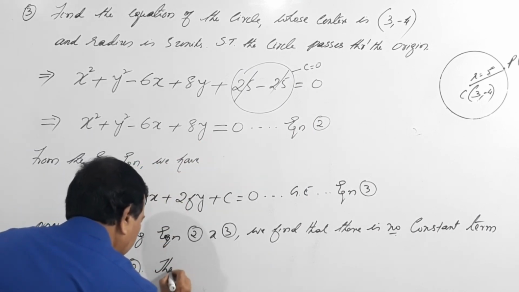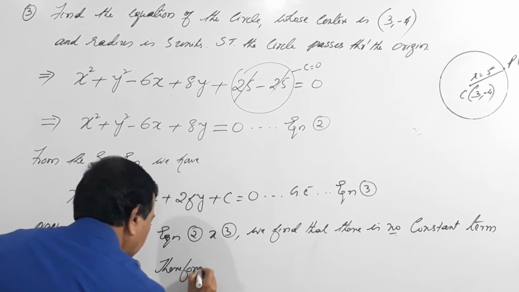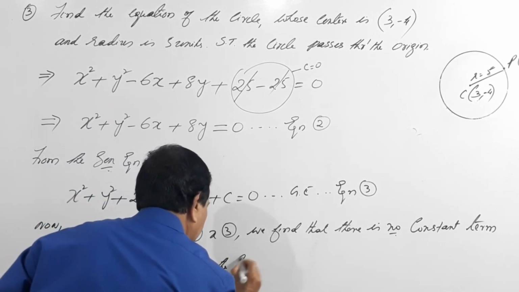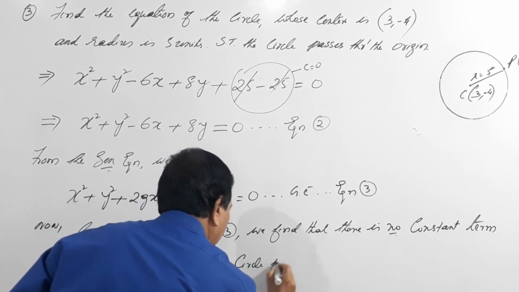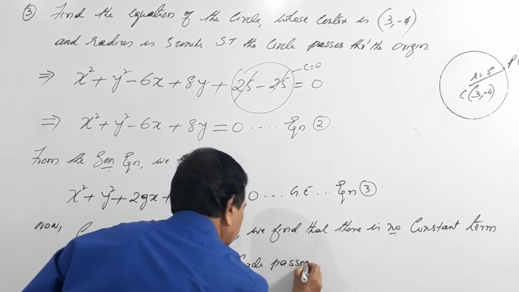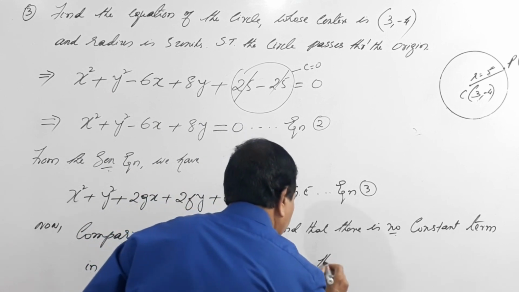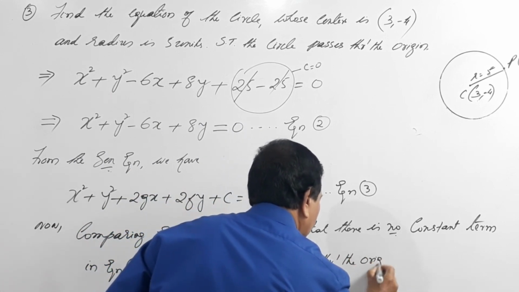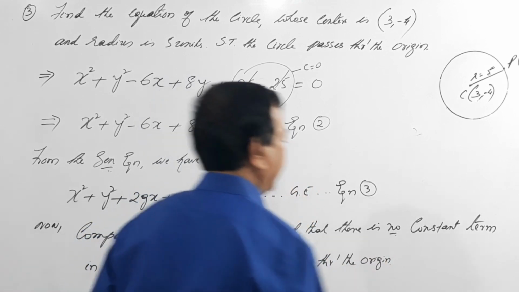Therefore, the circle passes through the origin. Hence proved.